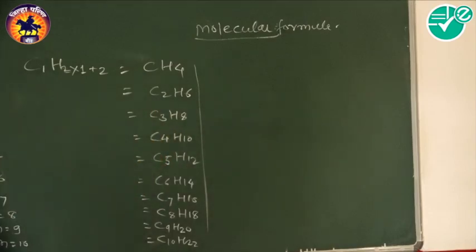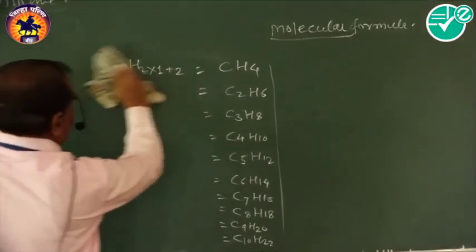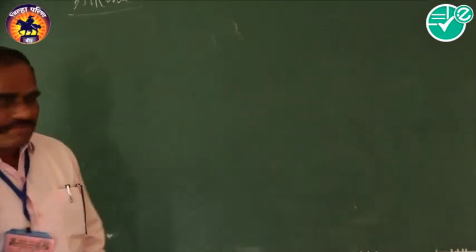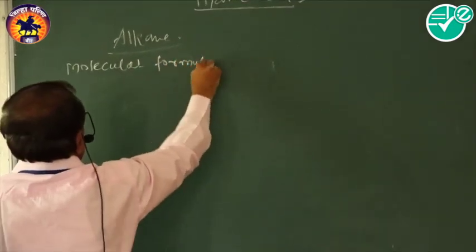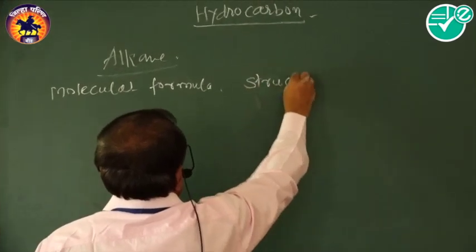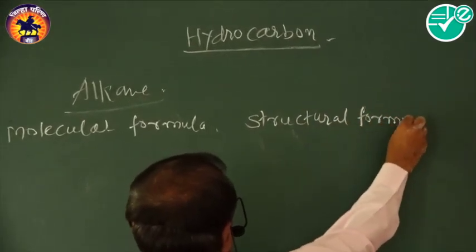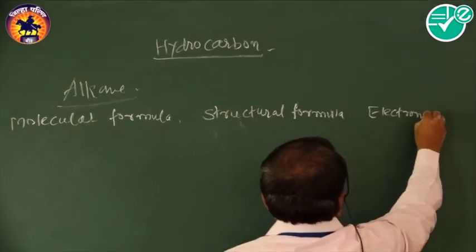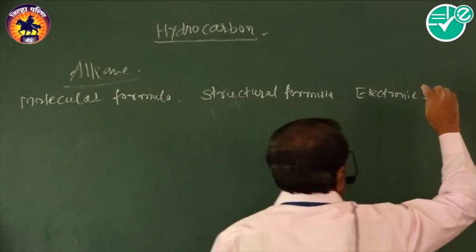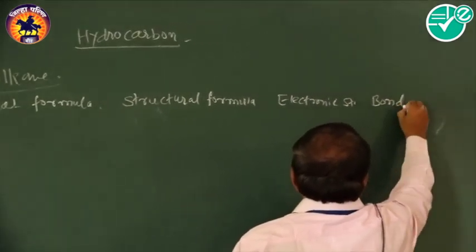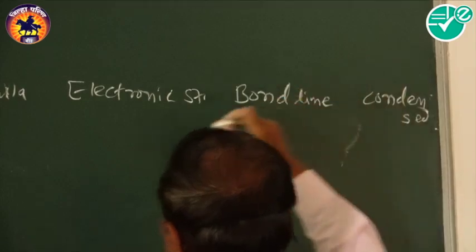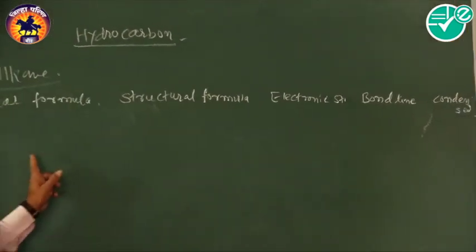We see the next: molecular formula, then structural formula, electronic structure, then bond line formula, and then condensed formula. These are the different types of formulas.